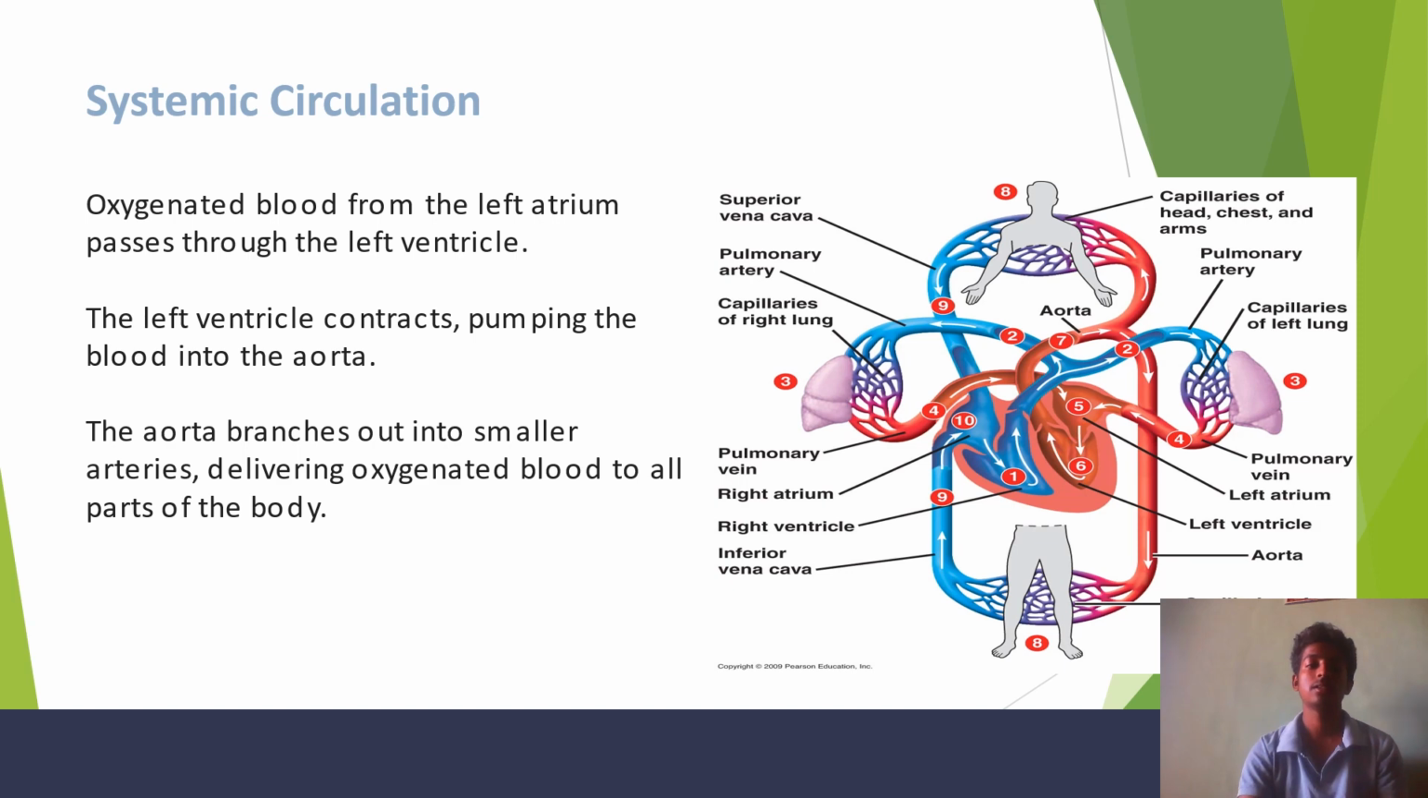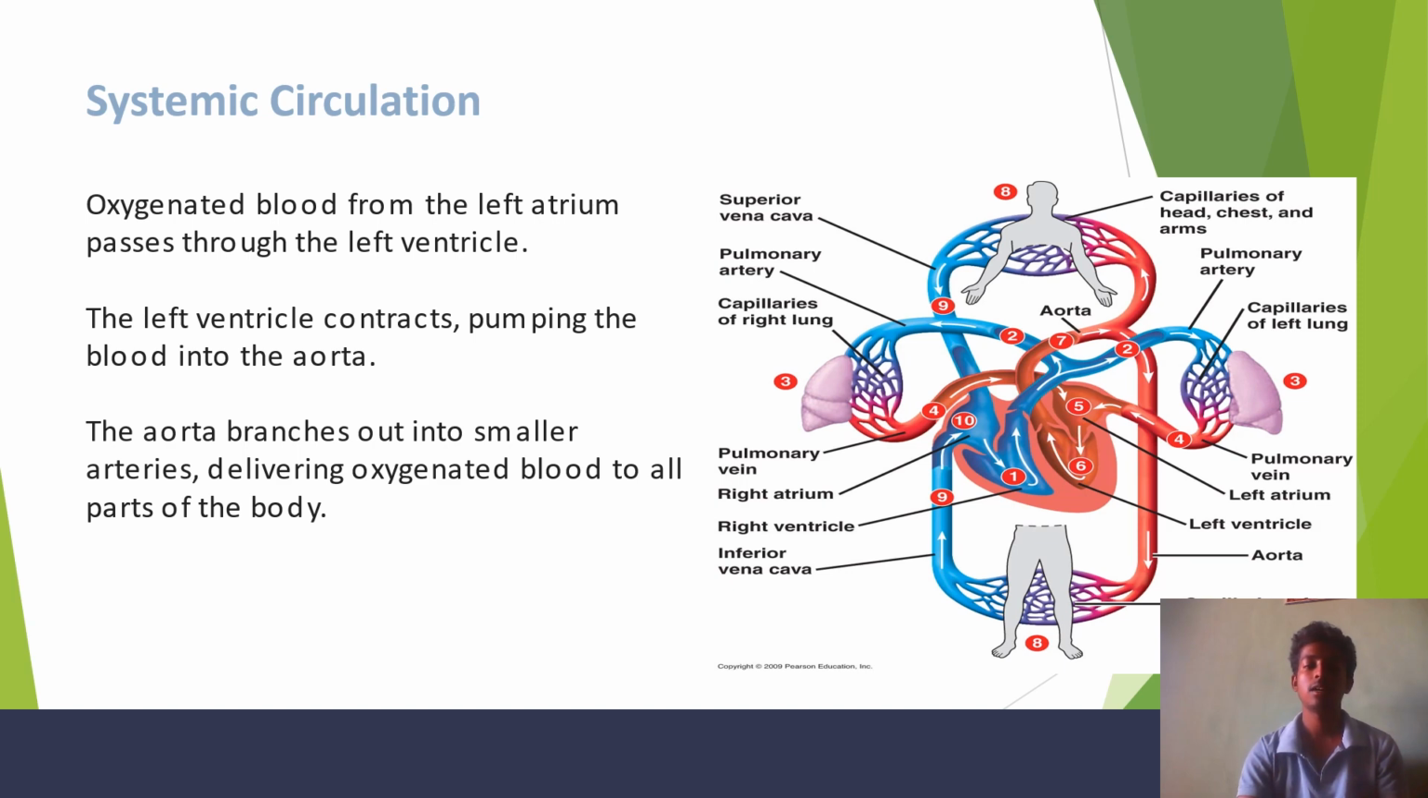Systemic circulation. Oxygenated blood from the left atrium passes through to the left ventricle. The left ventricle contracts, pumping the blood into the aorta. The aorta branches out into smaller arteries, delivering the oxygenated blood to all the parts of the body.